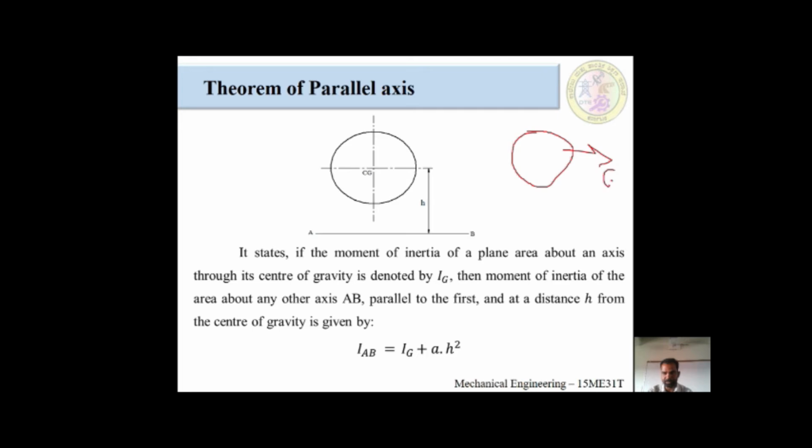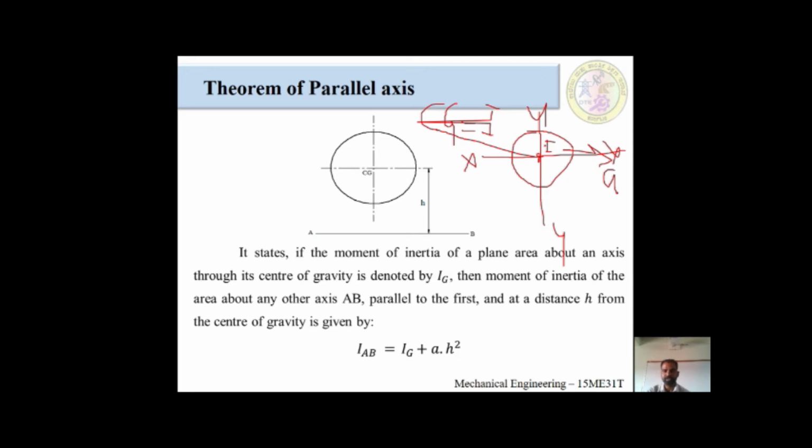This we call A. This has some axes also. This axis we call the x-axis, this we call the y-axis. They meet at a point. This particular point we call CG. This is the moment of inertia I about this CG.